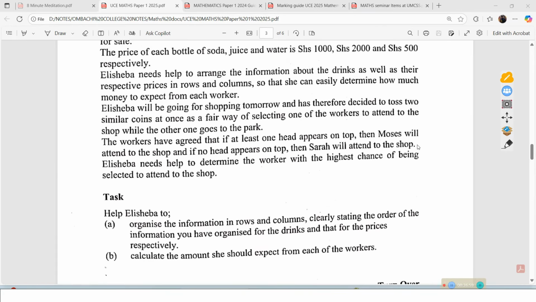So let us look at this response to this item. And we shall again begin from here. So it is tossing two similar coins. So basically, we need to look at a table that will be showing the probability space of tossing two coins. That is basically what we need to think about.